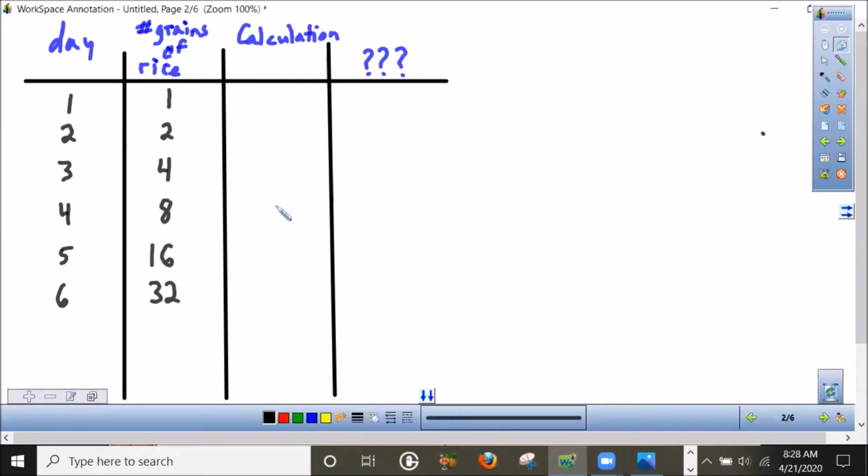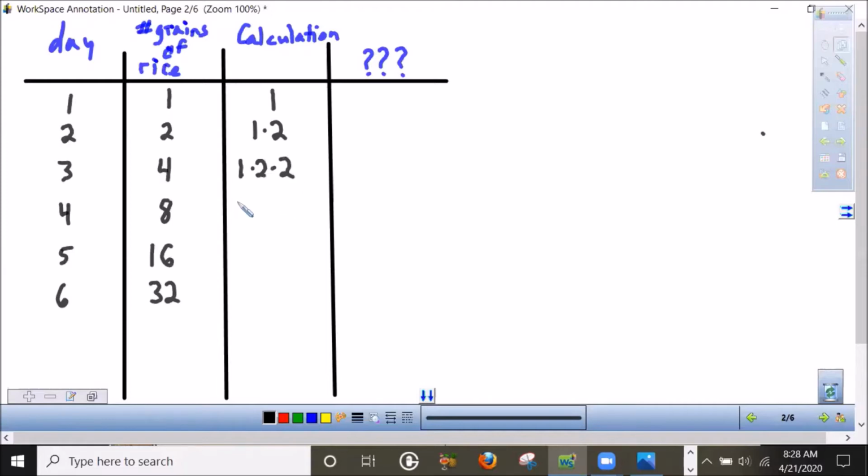Well, here's a table that has extended that pattern out just a little bit farther, and I want to kind of focus in on the calculations that are necessary for this. Starting on the first square, it doesn't seem like we need any calculation. Of course, just 1 is equal to 1. But the next one, we doubled that amount from the first square, so 1 times 2. On the next square, we doubled that amount, so 1 times 2 times another 2.